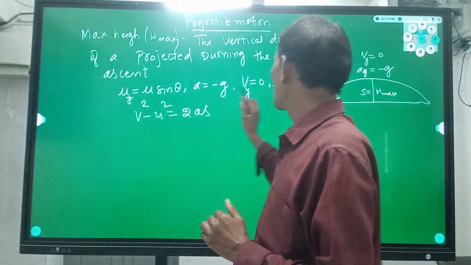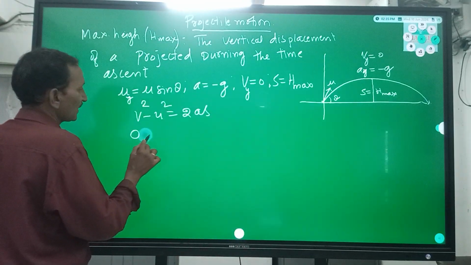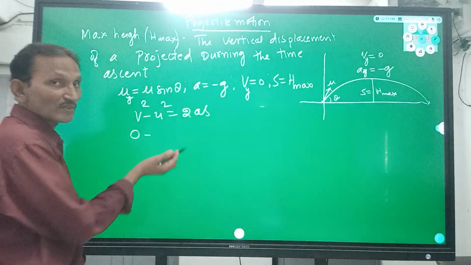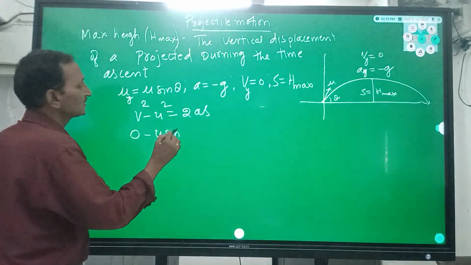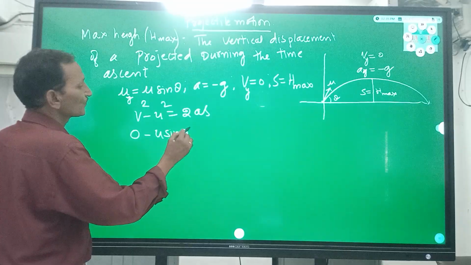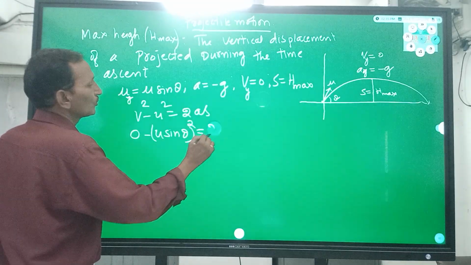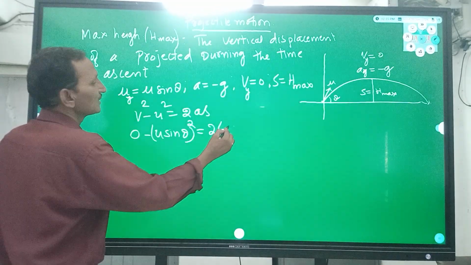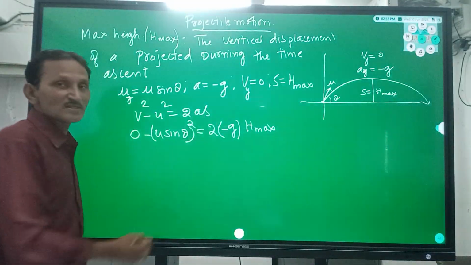Here v is 0 in the y direction. So we have 0 minus the initial velocity in the y direction, u sin theta, whole square, is equal to 2, a is equal to minus g, and s is equal to maximum height, the displacement from the surface.